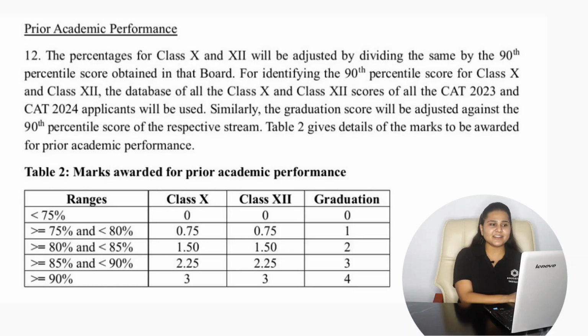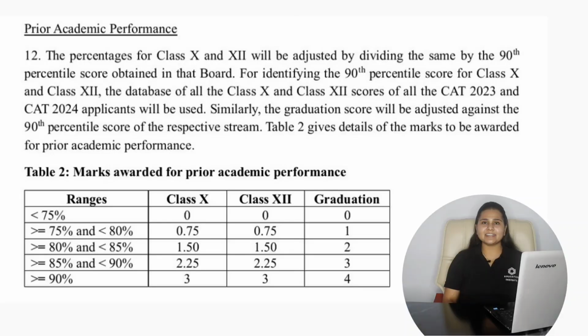Then if your percentage ranges between 85 to 90%, for the class 10th and 12th, there are 2.25 points, and for the graduation it is 3. And if your percentage is more than 90, there are 3 points in the class 10th, 12th, and for the graduation it is 4.